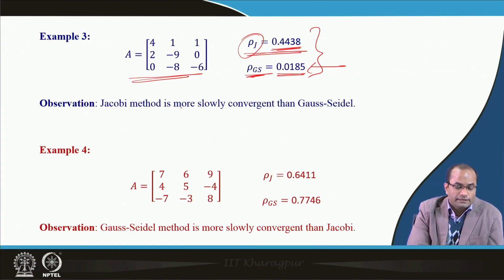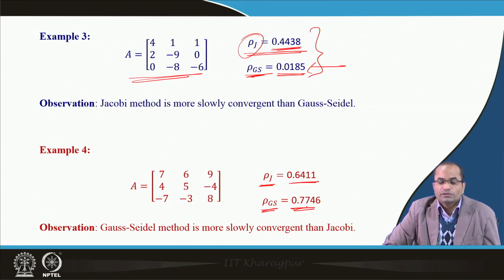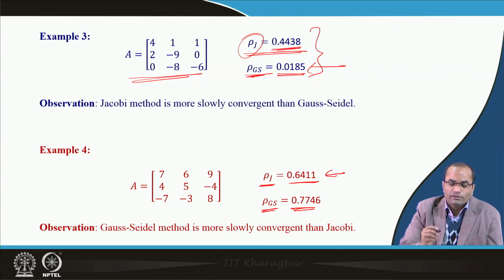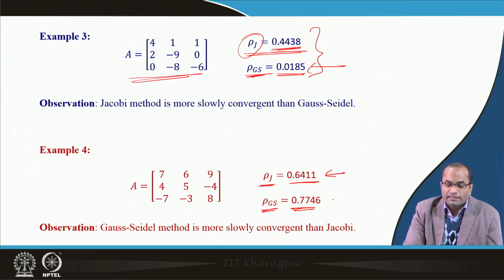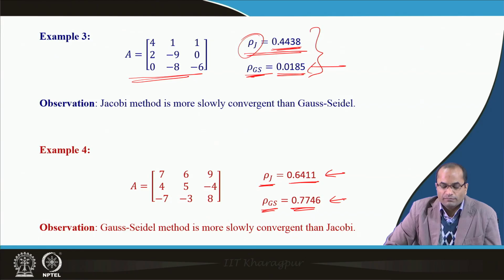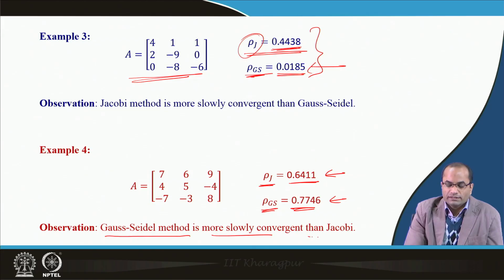And if we take this example, where the spectral radius of Jacobi is 0.64 and for Gauss-Seidel is 0.77, it tells that the convergence with the Jacobi method will be faster than the Gauss-Seidel method. So, here the Gauss-Seidel method is more slowly convergent than the Jacobi method.